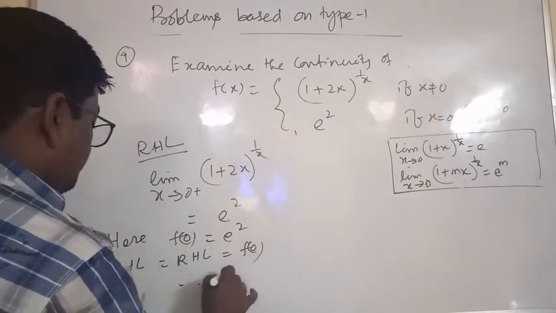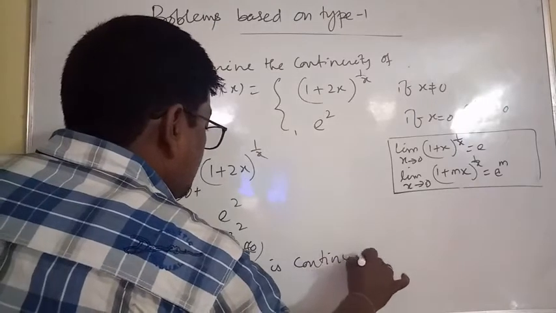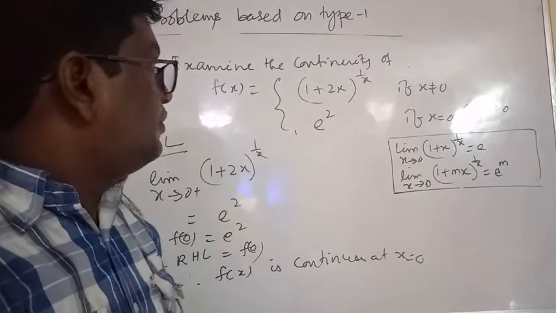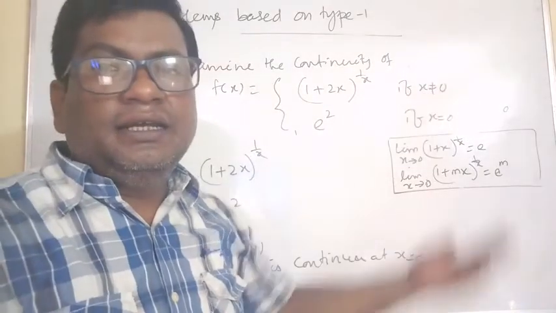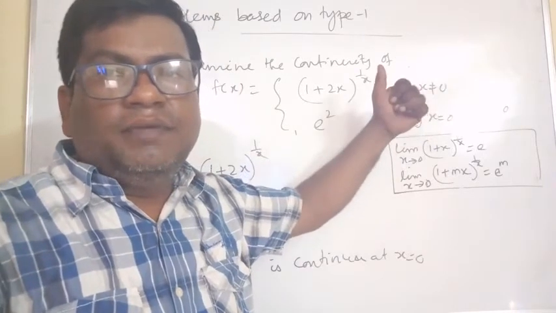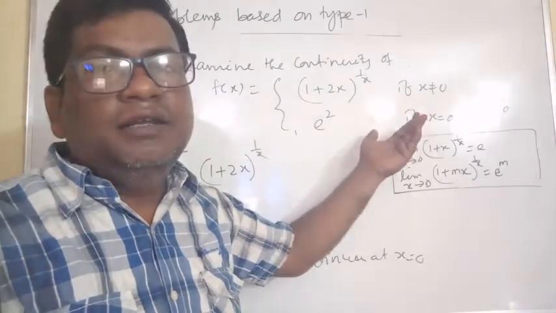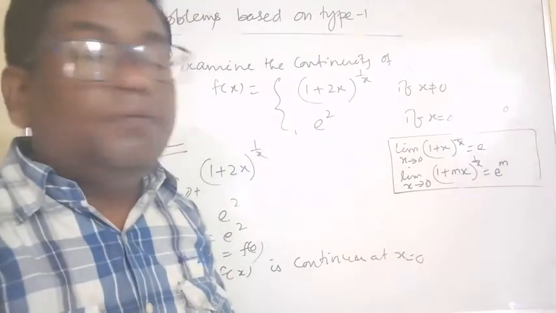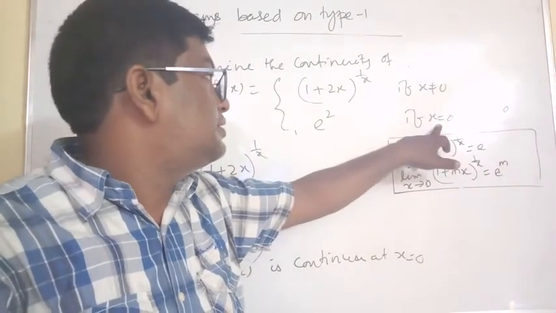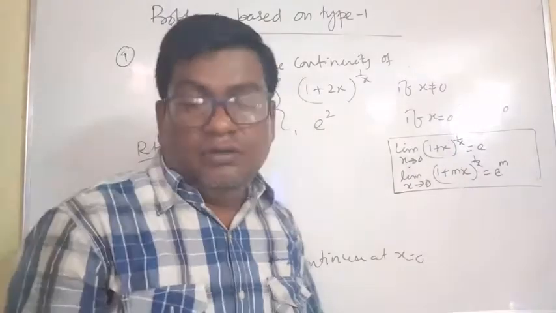Therefore the function f of x is continuous at x is equal to 0. Clear? If the equal to sign is not present, take LHL for, suppose, x not equal to 0 given here. So for the left hand limit, x tends to 0 minus, and for RHL, x tends to 0 plus. And from x is equal to 0 and x is equal to the point, we can find the functional value. Clear?